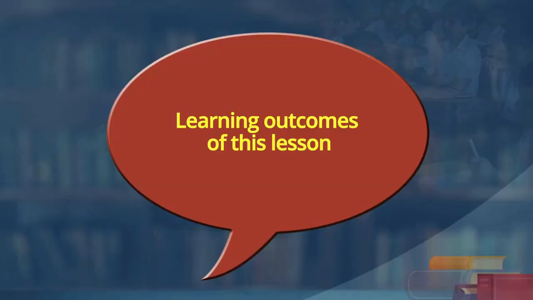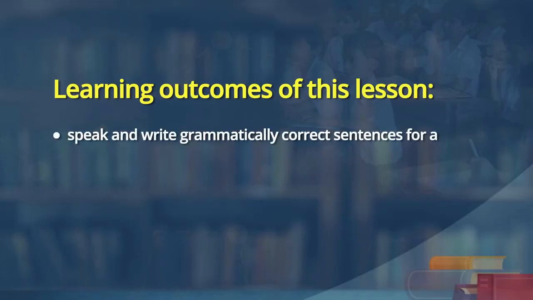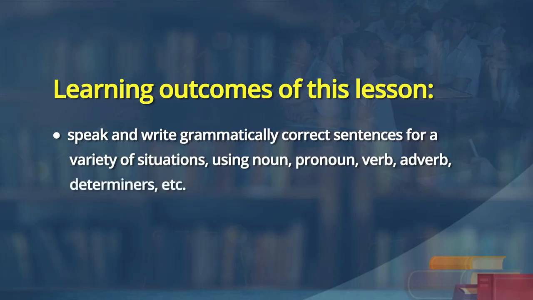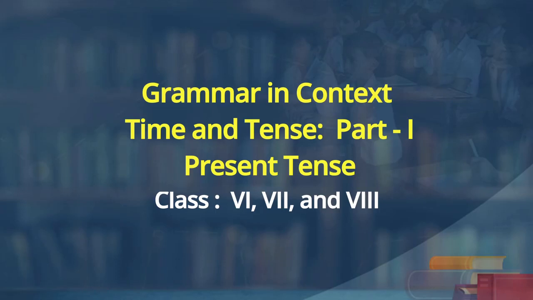Kriti to read out the learning outcomes of this particular unit for learning grammar. Learning outcomes of this lesson. You will be able to speak and write grammatically correct sentences for a variety of situations using noun, pronoun, verb, adverb, determiners, etc. And this is part 1 of grammar in context, time and tense.